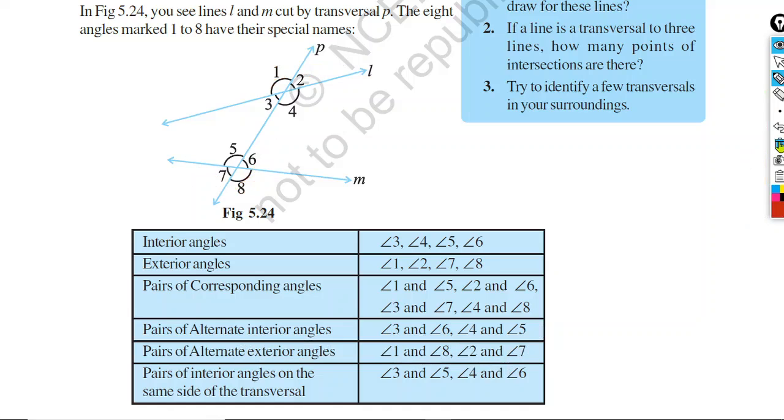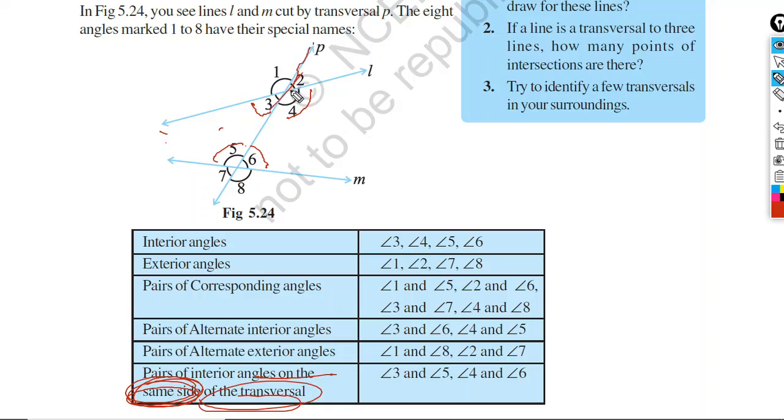Now one such pair is left behind, that is pairs of interior angles on the same side of the transversal. Now look at the figure. Pair of interior angles, that means they must be in pair. Who are the interior angles? Angle 3, angle 4, angle 5 and angle 6 are the interior angles, but on the same side of the transversal.